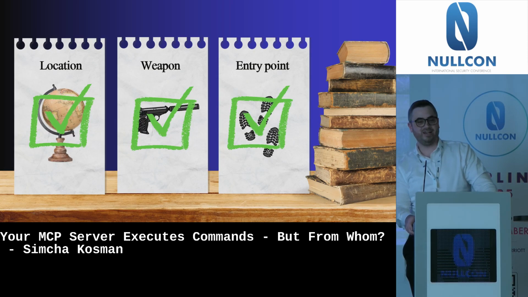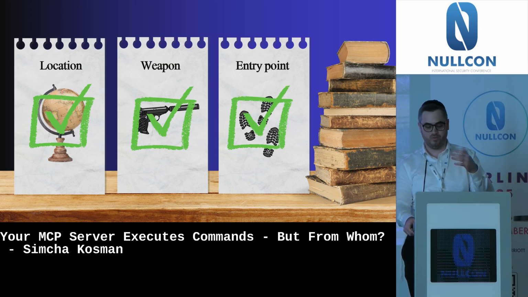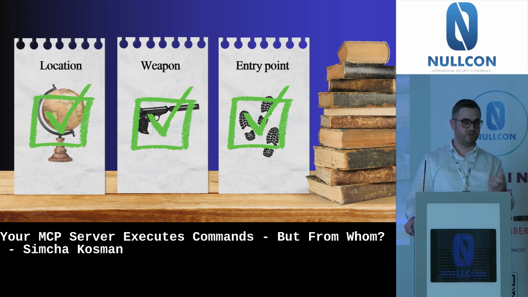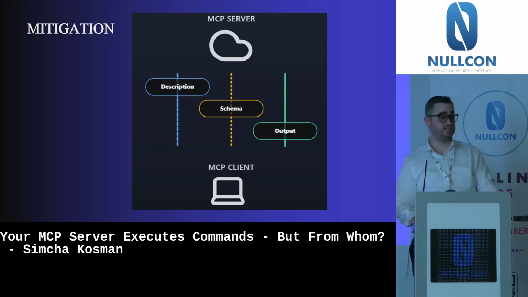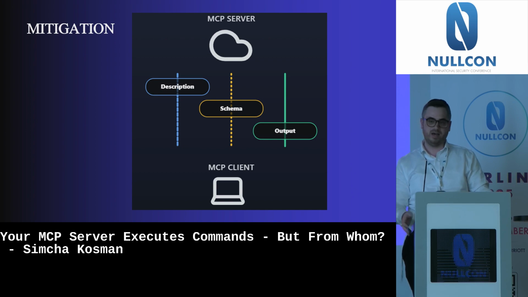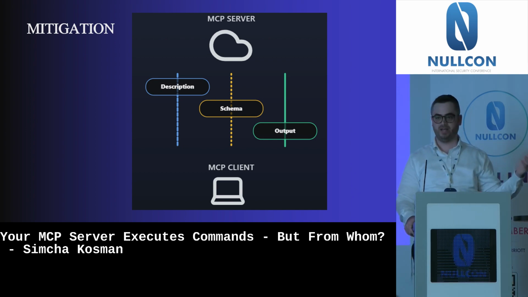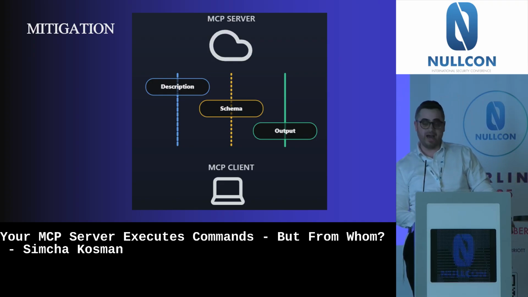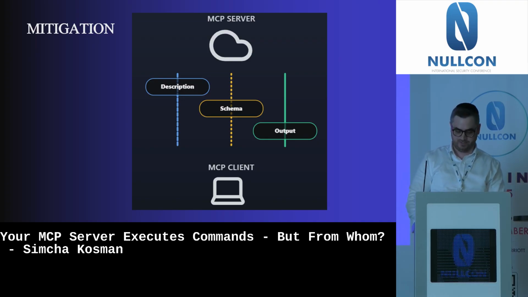So we started our crime by looking at the location and the weapon. We understood what they were: the location was the MCP server, the weapon used was indirect prompt injection, and the entry point was the tool output. Let's think how we can mitigate it. Mitigation here is very important because every MCP server probably uses some external API, and that external API can be malicious. So, as we saw, we have three main entry points from the MCP server to the MCP client: the description, the schema, and the output.